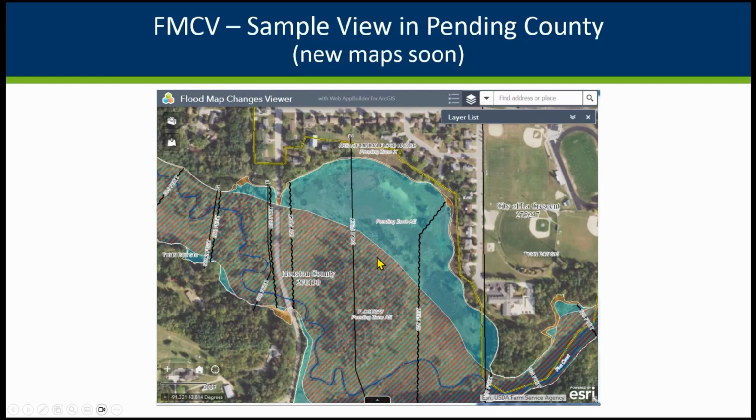So again, this is showing what the new maps are going to have, but they don't have it on the other official current map site because it's not effective yet, but they will have it up there for several months before the new maps become effective. So folks can be looking at, well, what are the maps going to be when these new maps come out and how do they affect my property?